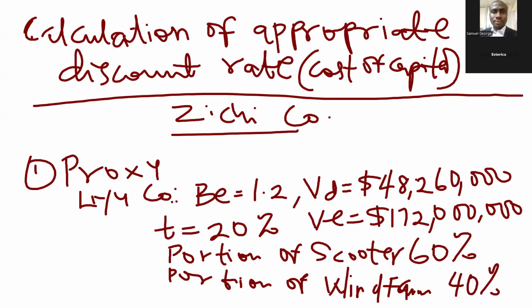From the question, the only thing Sanwe-Yuko does is manufacturing of equipment for wind farm. So if we can get the beta equity or beta asset of Sanwe-Yuko, we should be able to use it for Liu Co, and to estimate the beta asset for scooter through Liu Co. So let us note Sanwe-Yuko down.